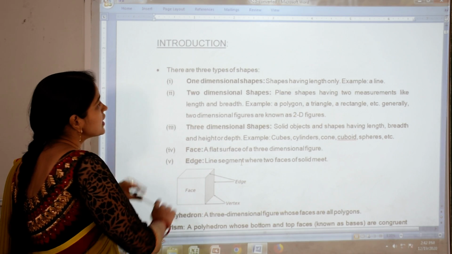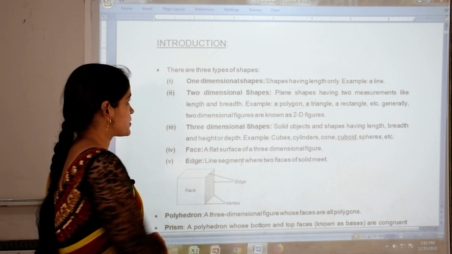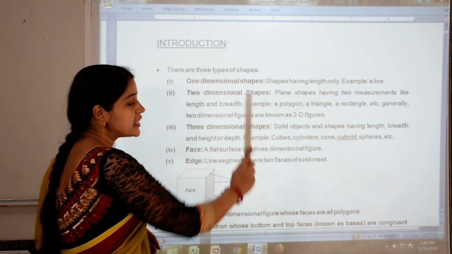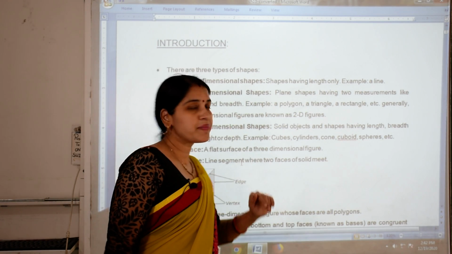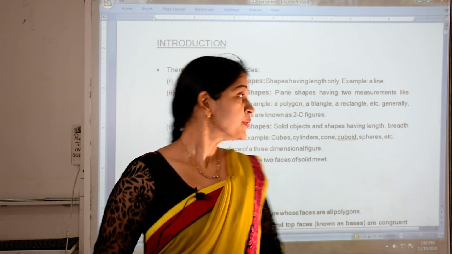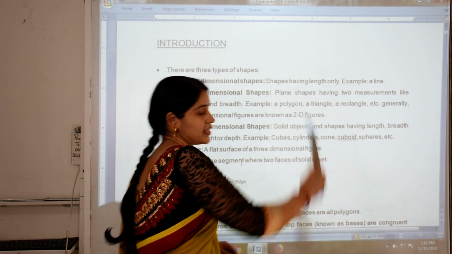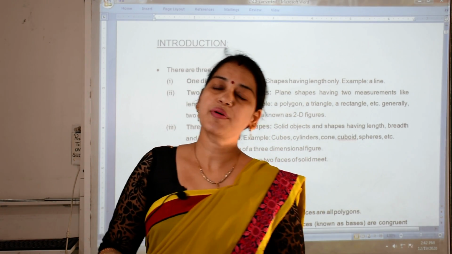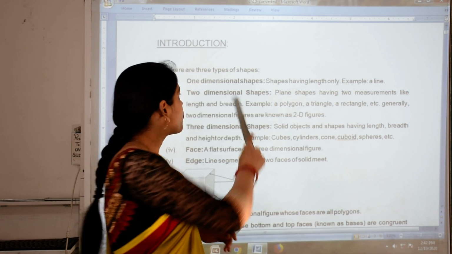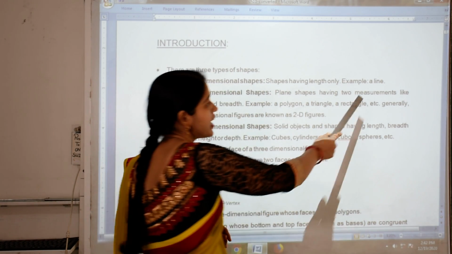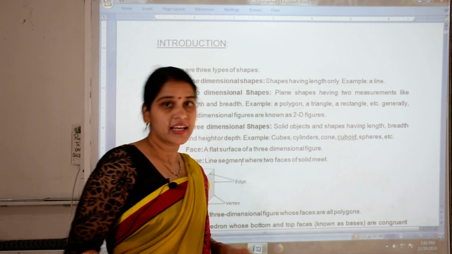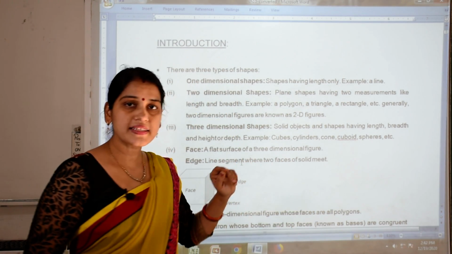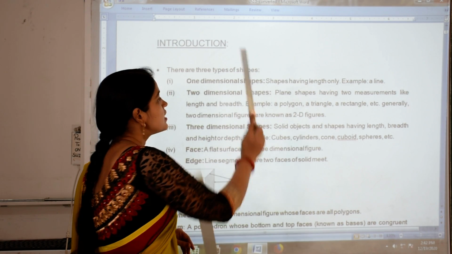There are three types of shapes: one-dimensional shapes, two-dimensional shapes and three-dimensional shapes. One-dimensional shapes are shapes having only length. That means the shapes which have only length are known as one-dimensional shapes. Example, a line. You know how to draw a line using the scale. So this is the example of one-dimensional shapes.